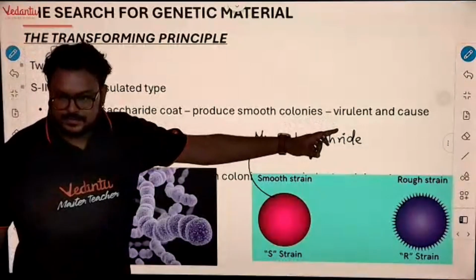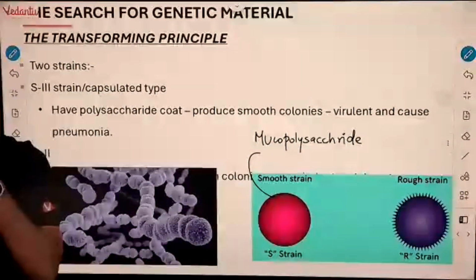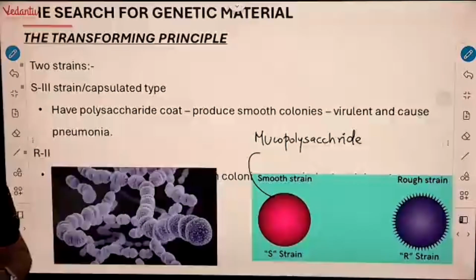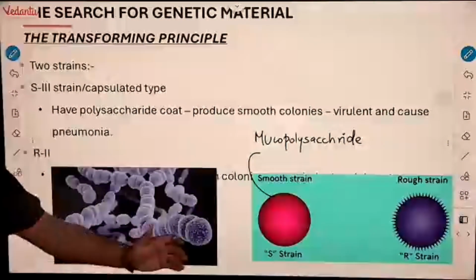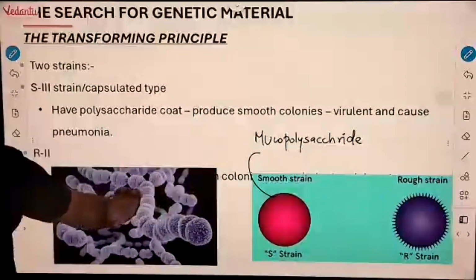The R strain does not have a protective covering. So when we take antibiotics, it will die and will not cause any disease, so it is a non-virulent strain.